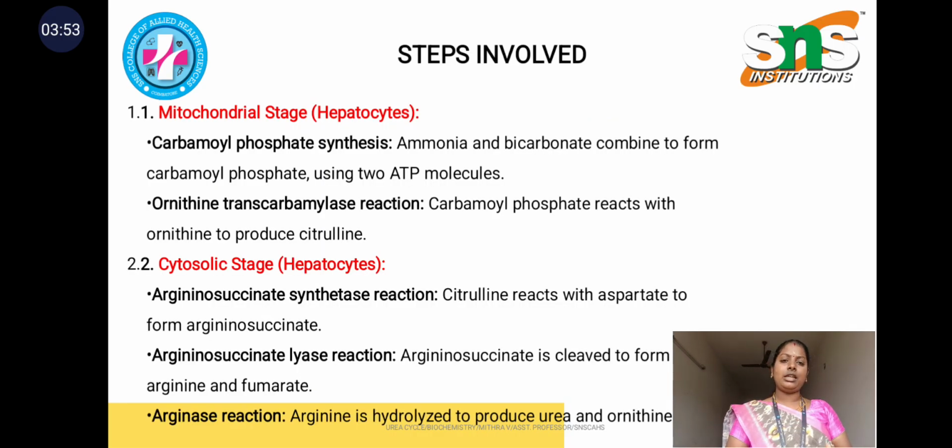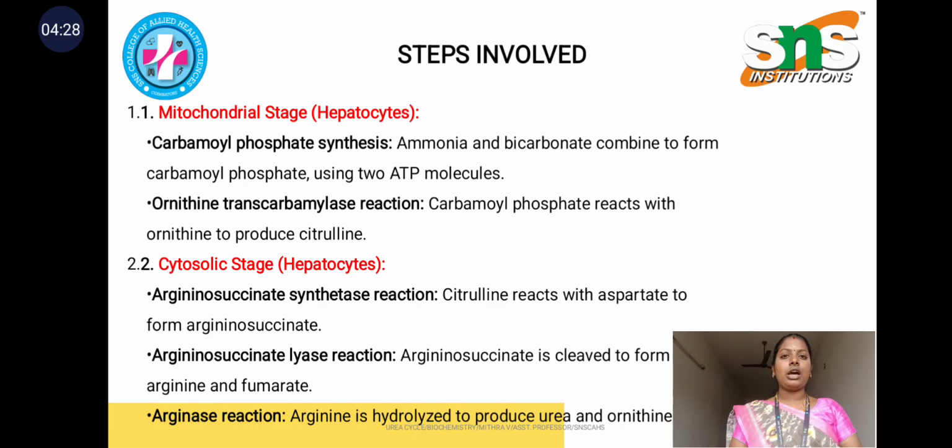So as I said before, there are mainly 2 stages, the mitochondrial stage and the cytosolic stage. In the mitochondrial stage, the carbamoyl phosphate synthetase and ornithine transcarbamylase reactions occur, and in the cytosolic stage, the argininosuccinate synthetase reaction, argininosuccinate lyase reaction and arginase reaction occur. All these reactions take place in the cytosolic stage, where you could see the hepatocytes. So these mitochondria and cytoplasm are in the liver cells.